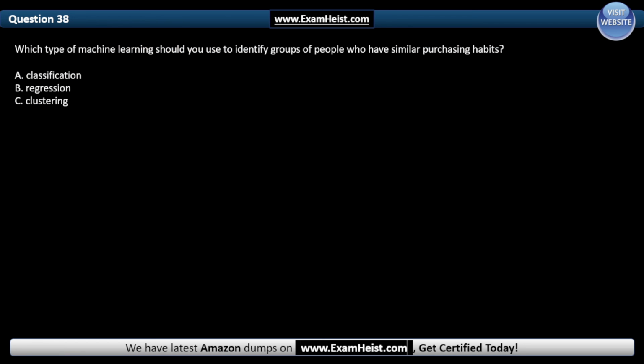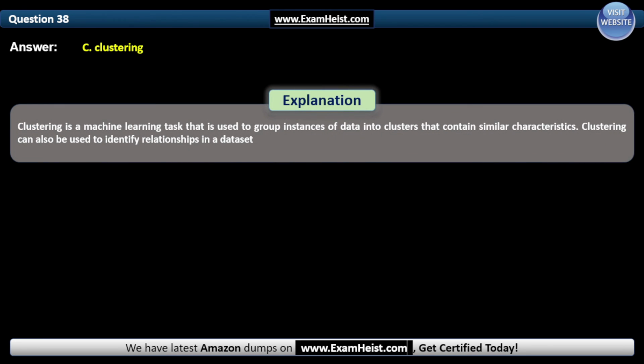Question 38. Which type of machine learning should you use to identify groups of people who have similar purchasing habits? And the correct answer is C. Clustering. Clustering is a machine learning task that is used to group instances of data into clusters that contain similar characteristics. Clustering can also be used to identify relationships in a dataset.